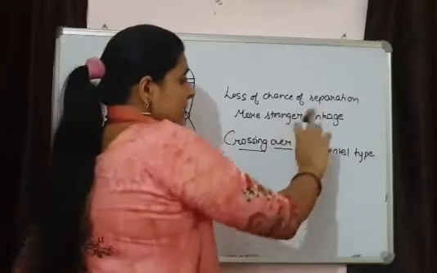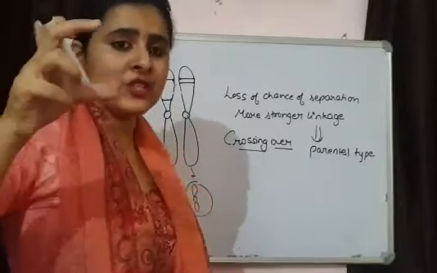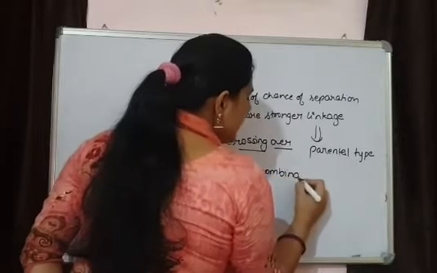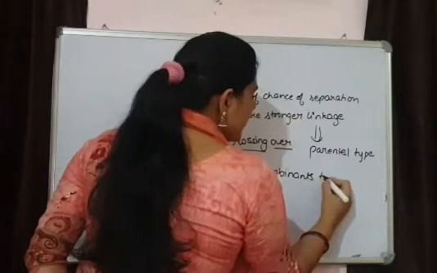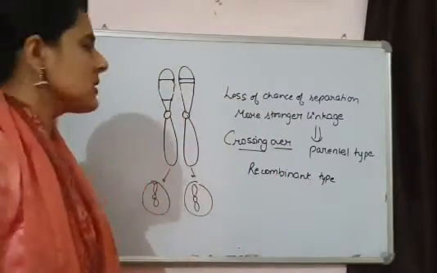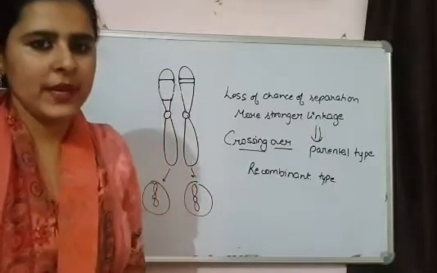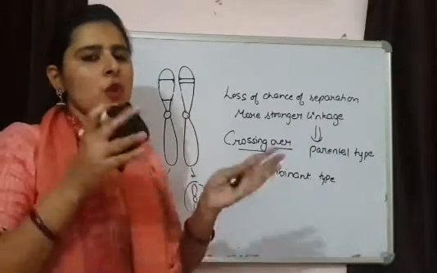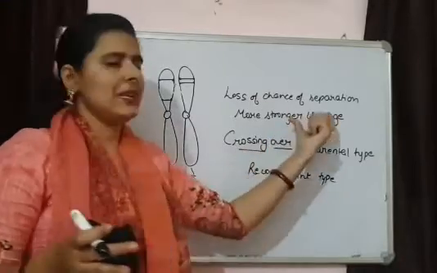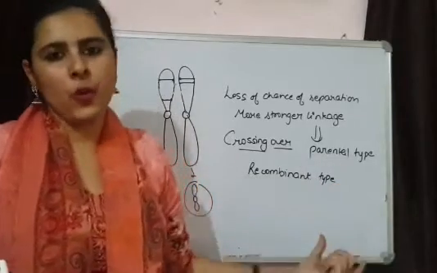But if the linkage is less, the genes are going to separate from each other, which means the chances of recombinants, new combinations, are more. So recombinant types are going to form. This is how the theory of linkage can be explained. The more the linkage, the more the chances of parental type, and the less the linkage, the more the chances of formation of recombinant type.